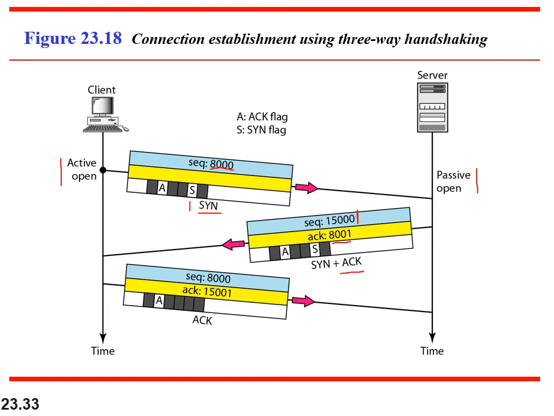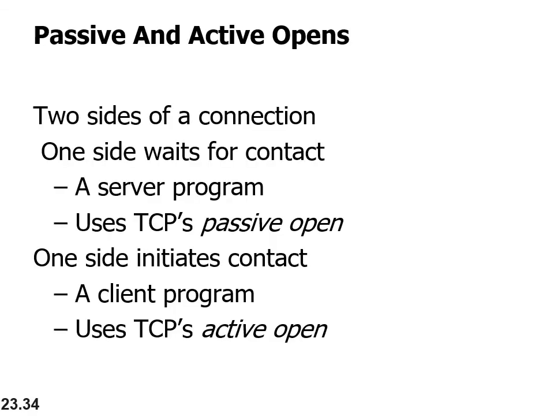And here you can see the client will respond with an acknowledgement for the connection request by the server. So you see it is an acknowledgement. The acknowledgement doesn't take one additional sequence number; instead the same sequence number is used. So connection establishment, we call it a three-way handshake.